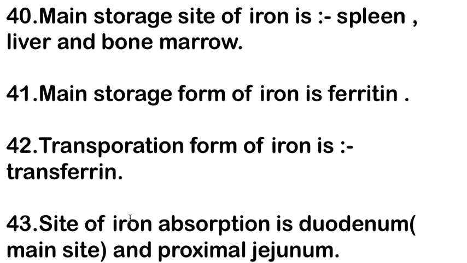Next is the site of iron absorption, which is the duodenum. The main site of iron absorption is the duodenum and sometimes the proximal jejunum. These are the sites of iron absorption.